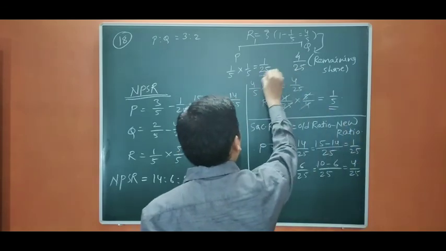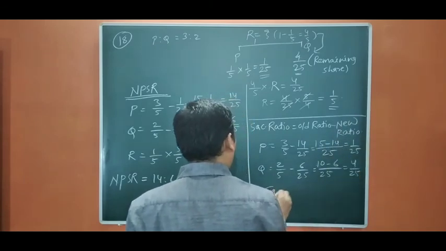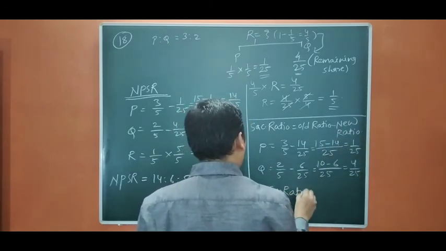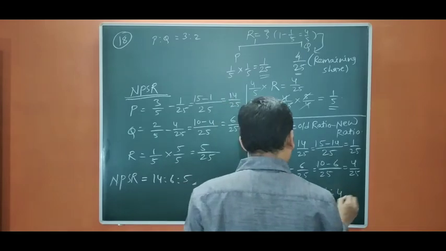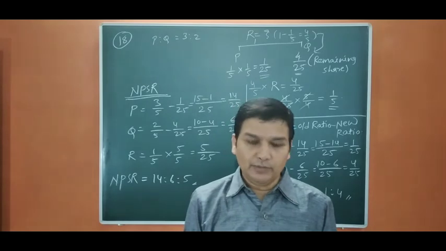Already we have calculated here: this is 1/25, 4/25. Okay, so sacrificing ratio equals 1:4. This is the end of question number 18 and our video.